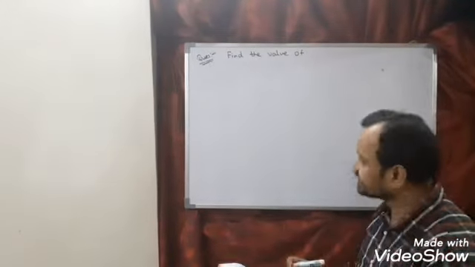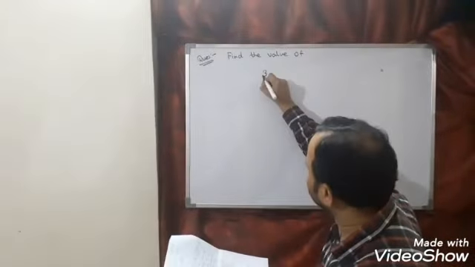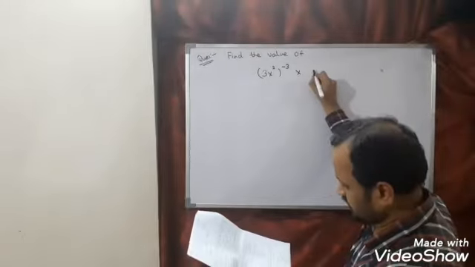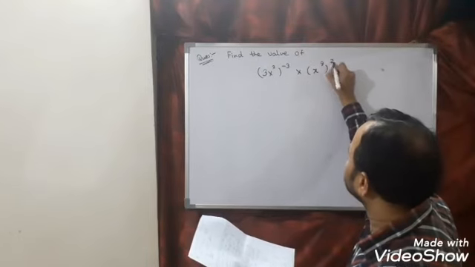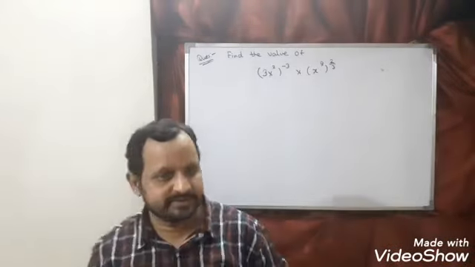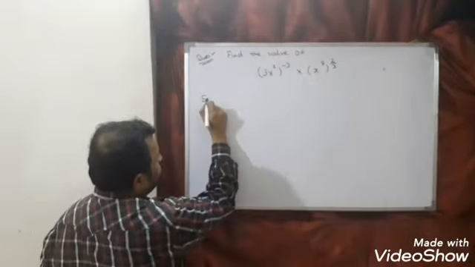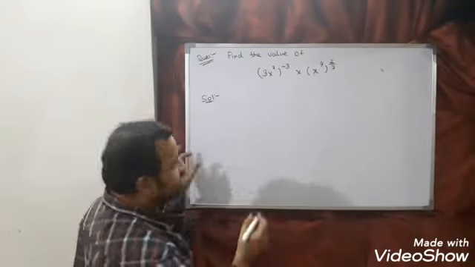The next question is, find the value of (3x²)^(-3) into (x⁹)^(2/3). Find the value of this. Now look here. There is one result.